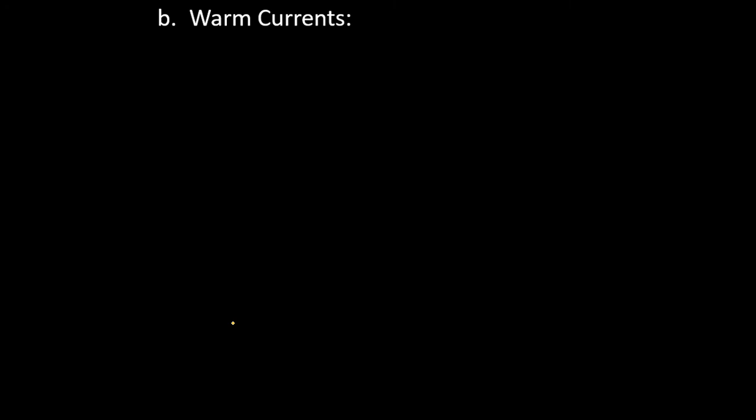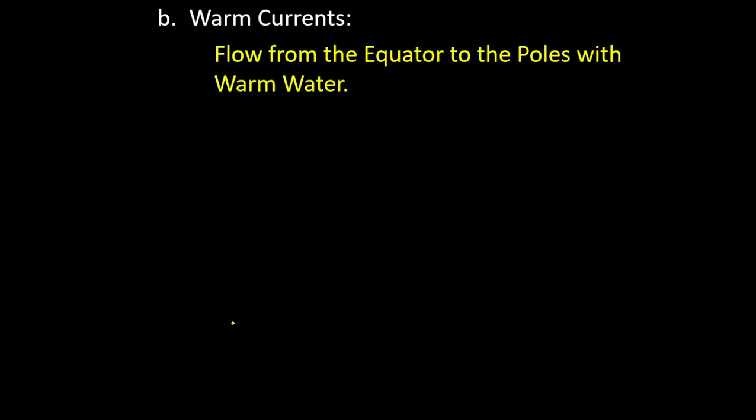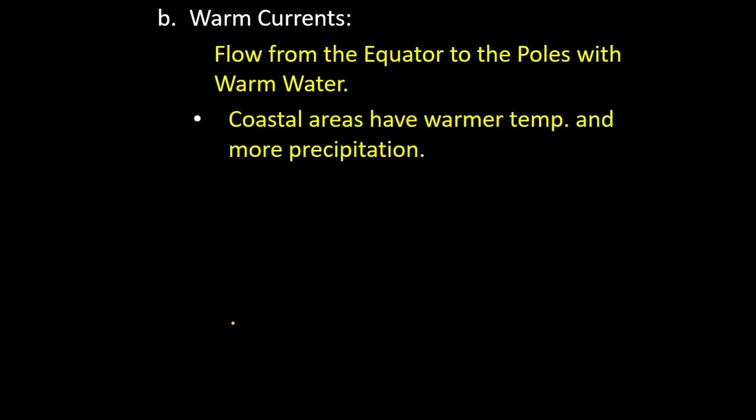So our warm currents flow from the equator to the poles and have warm water. So if you live in a coastal area that is near a warm current, it's going to have slightly warmer temperatures and slightly more precipitation because that water is going to be warmer. It's going to evaporate a little bit more.